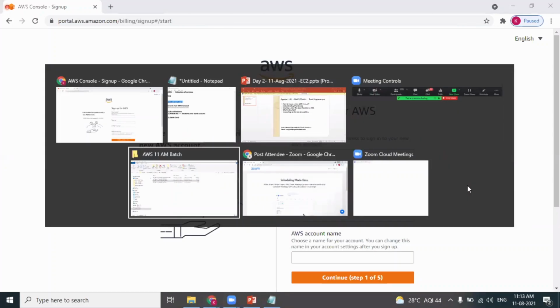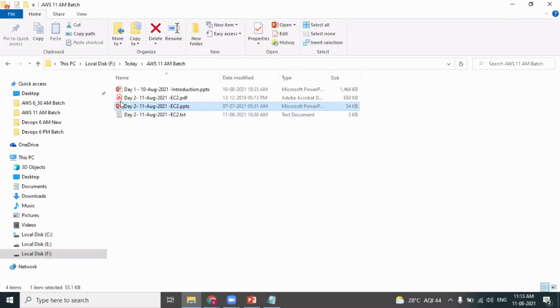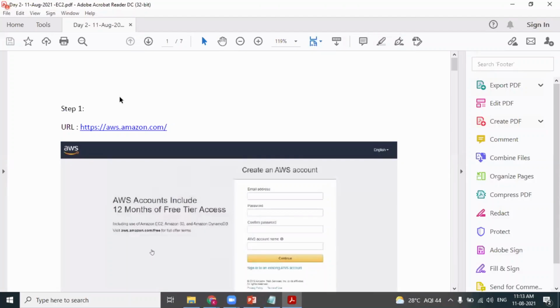I already have prepared a document. This document will be handy for you. I created a document with a step-by-step process, which helps you to create a new AWS account.